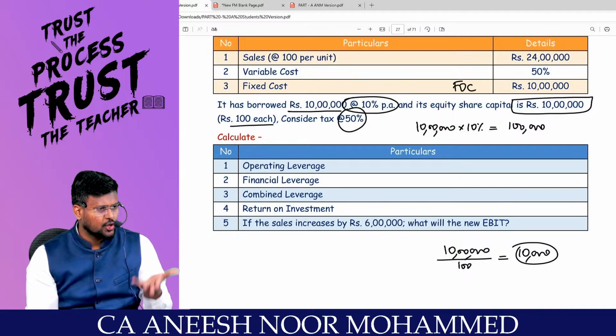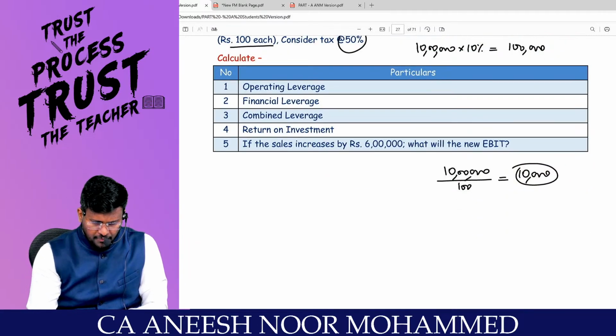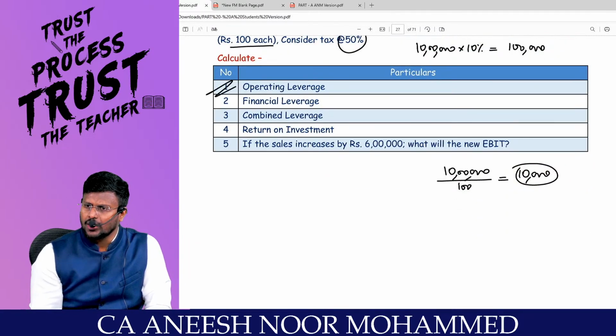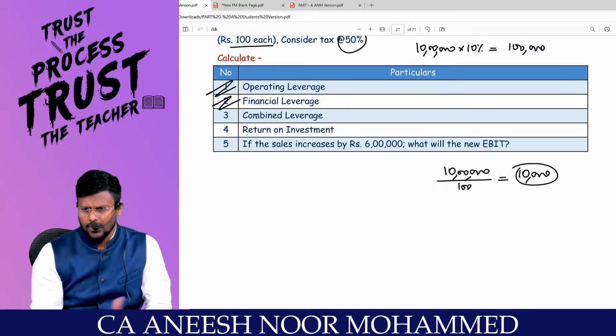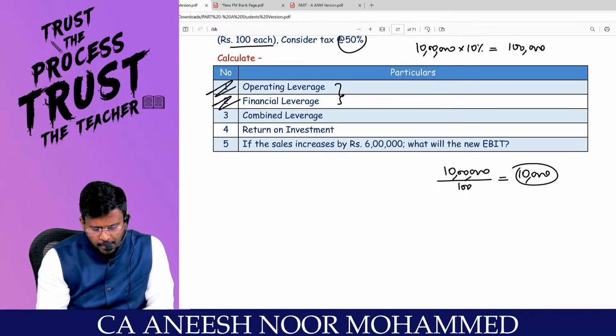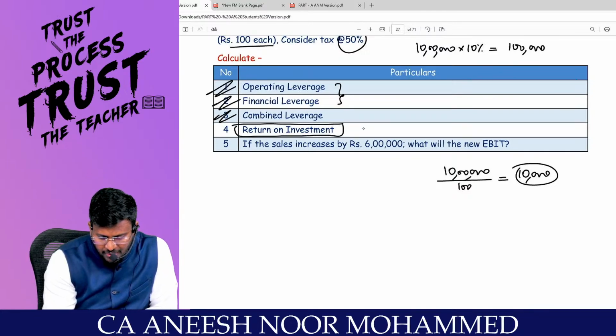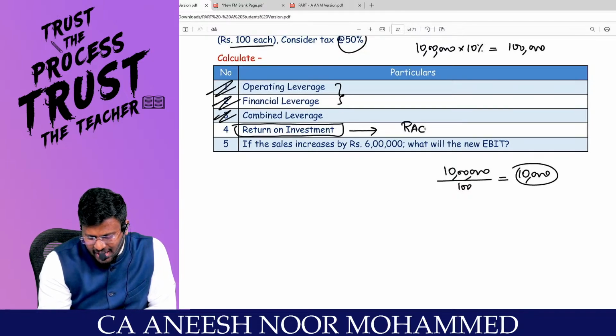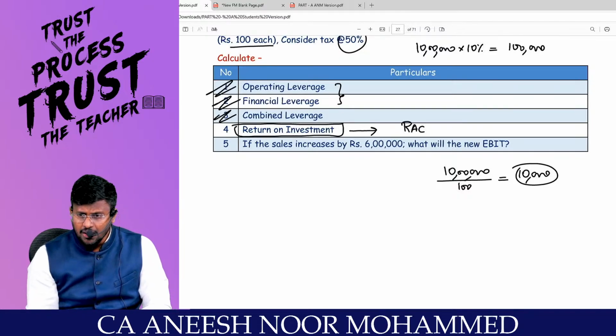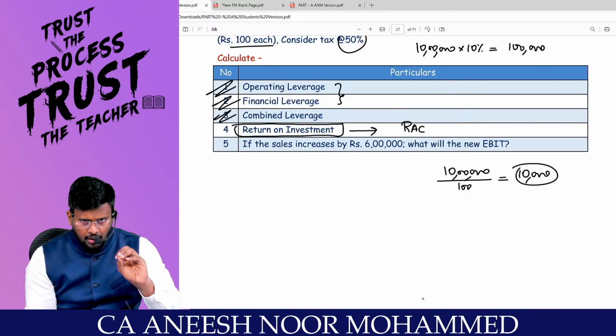We need the tax rate of the company. So they want operating leverage. We can easily find out. They want financial leverage. We can easily find out. When we calculate both operating and financial leverage, we can find out the combined leverage. They want the return on investment. Actually, this is a ratio analysis chapter, but still, I will do the sum for you.